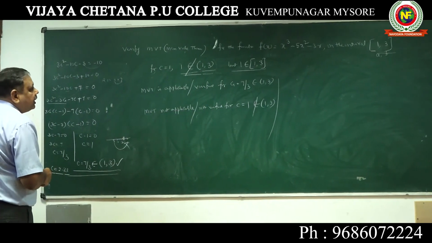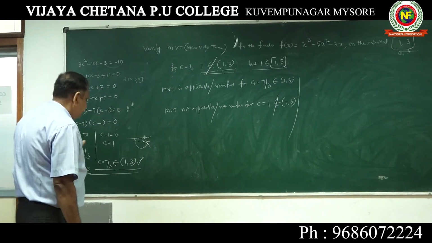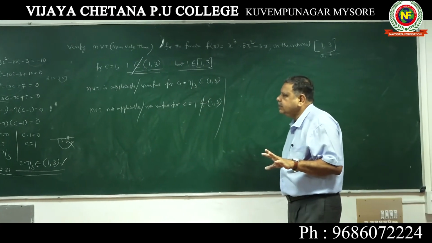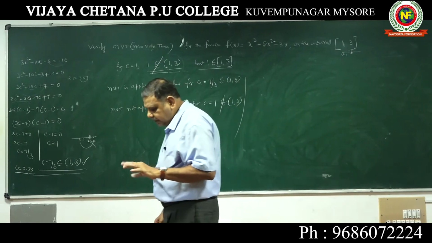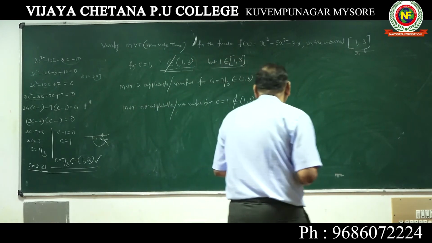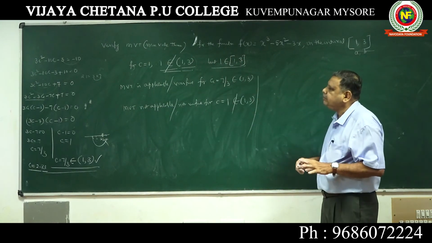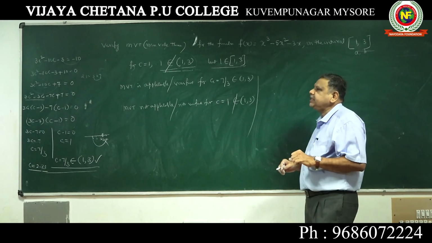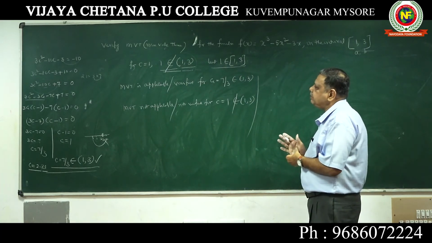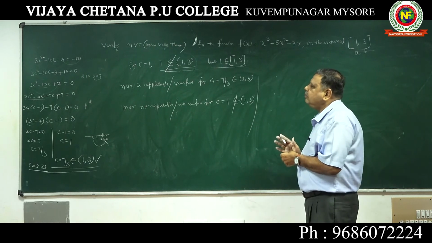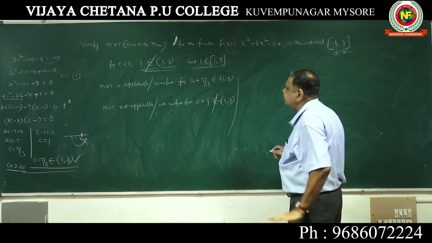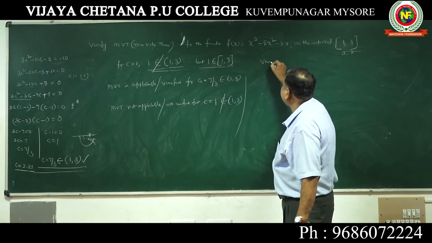Understood? This question is important because two values of C are there, and one more problem I will give you for homework. Try it, and in my next class we will take it up, and this finishes MVT and Rolle's theorem. Very important: one of the questions will be asked in the examination. Next class we will take up what is a continuous function, and that finishes a very big chapter, continuity and differentiability. Let us take up continuous functions tomorrow if possible. Otherwise, whatever is possible we will cover, and after opening the class we will take some more continuous functions. Now you take this problem and try at home.